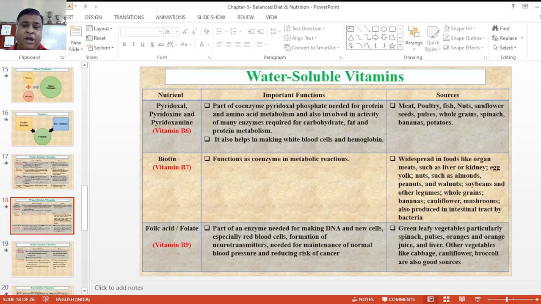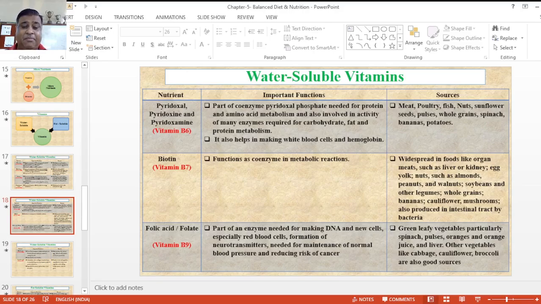More chemical names are there, but basically vitamin B6 is called pyridoxine. It is a coenzyme product, pyridoxal phosphate, needed for proteins. Amino acids are basically products of proteins, and the coenzyme is required for carbohydrate, fat, and protein metabolism. It also helps in white blood cells and hemoglobin. What are the sources? That is meat, poultry, fish, nuts, sunflower seeds, pulses, whole grains, spinach, bananas, and potatoes.